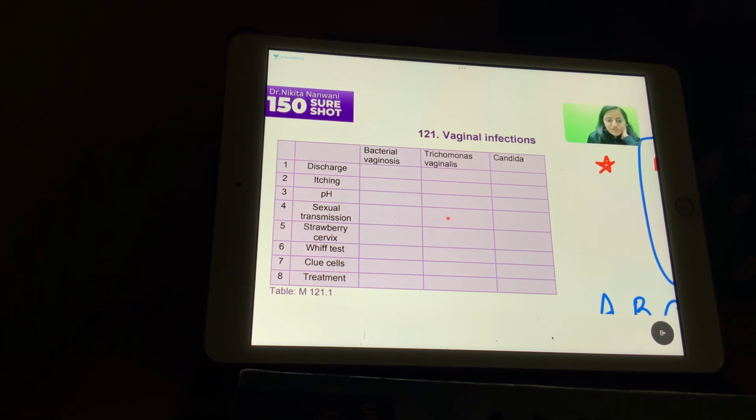So sexual transmission is present with trichomonas. What discharge do we have in bacterial vaginosis? It's a thin yellow discharge. Trichomonas is green discharge. Candida is a thick white curdy discharge. No itching, no itch, bacterial vaginosis.